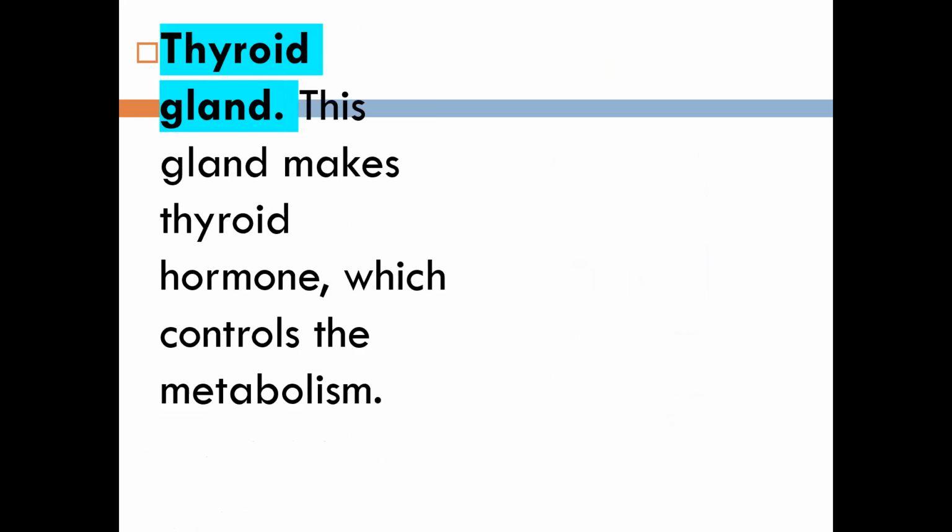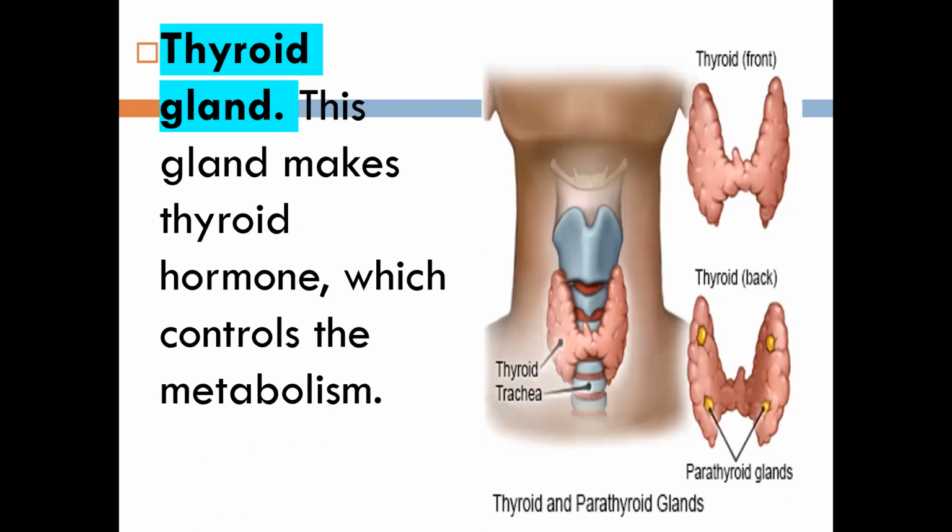Next is the thyroid gland. Where is the thyroid gland located? Neck. Yes, very good. It is located in our neck. See, I have downloaded the diagram. It's very clear. This is our neck, and this is the trachea. These ring-type structures are called the trachea. Above the trachea, we will see a gland. This gland we call the thyroid gland.